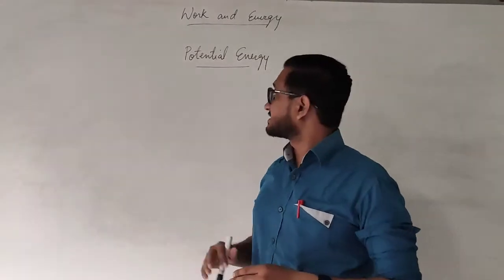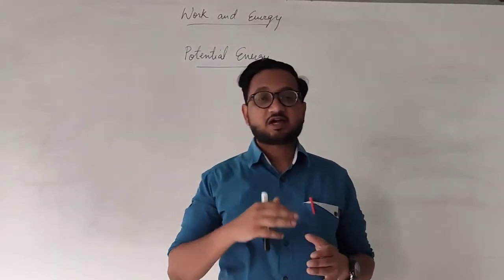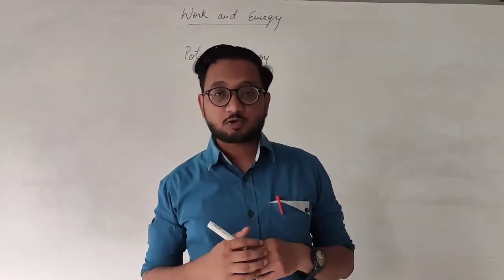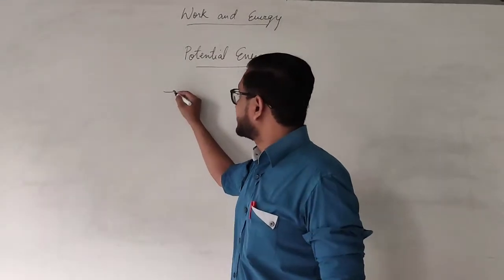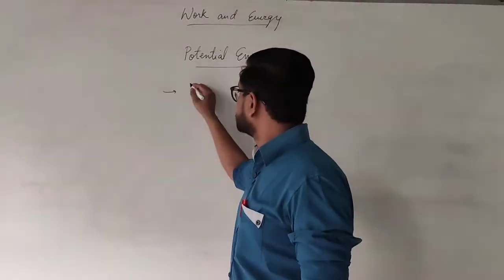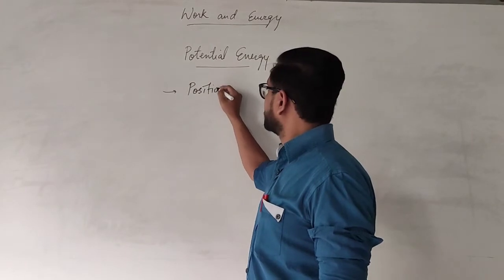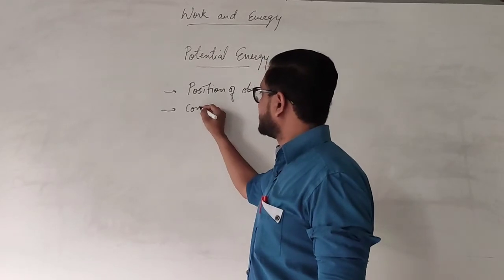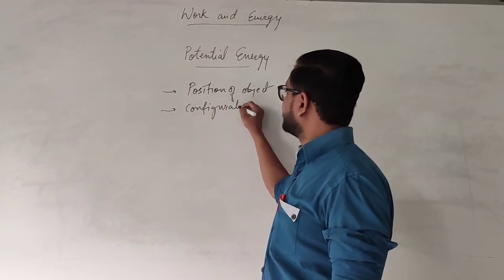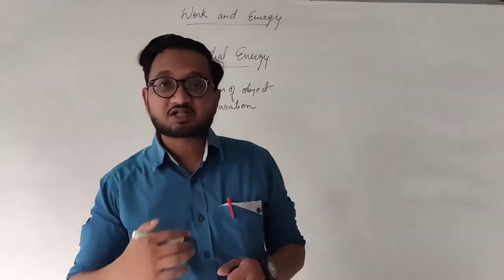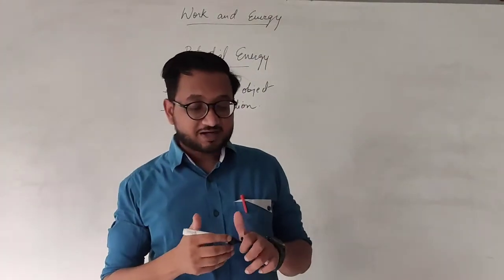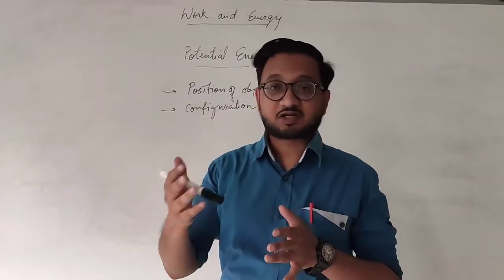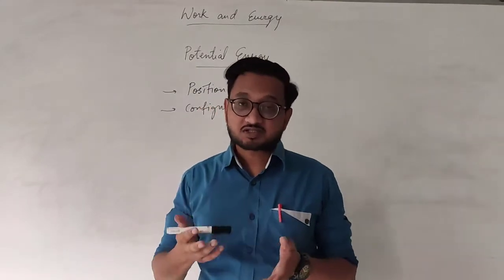Okay, students, so like I said, what is potential energy? Potential energy is the energy stored in an object, okay? And the other thing is, how is the potential energy stored? So potential energy is the energy stored by virtue of the position of the object, or its configuration. Configuration means what is the shape, how it is made up. So it is either because of the position of the object or the configuration, or the shape and size of the dimensions of the object in short.